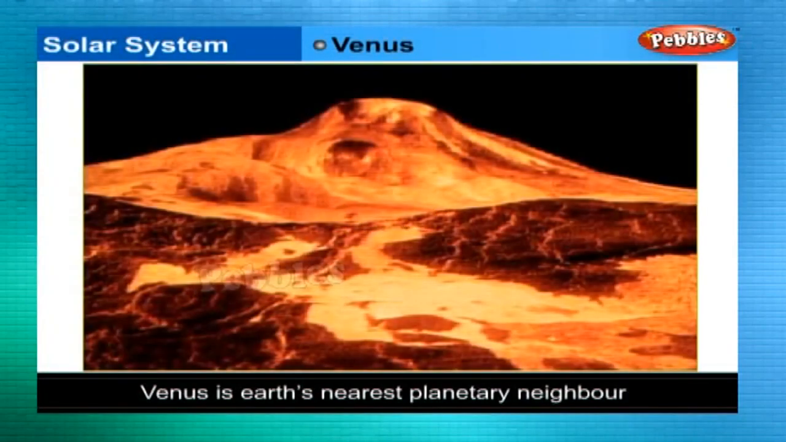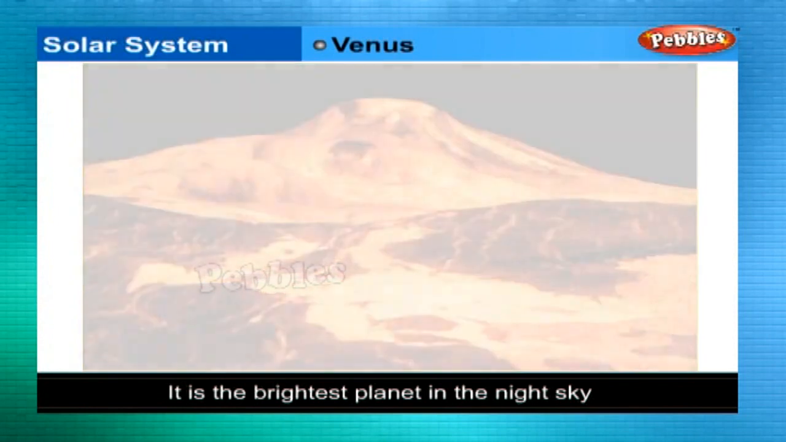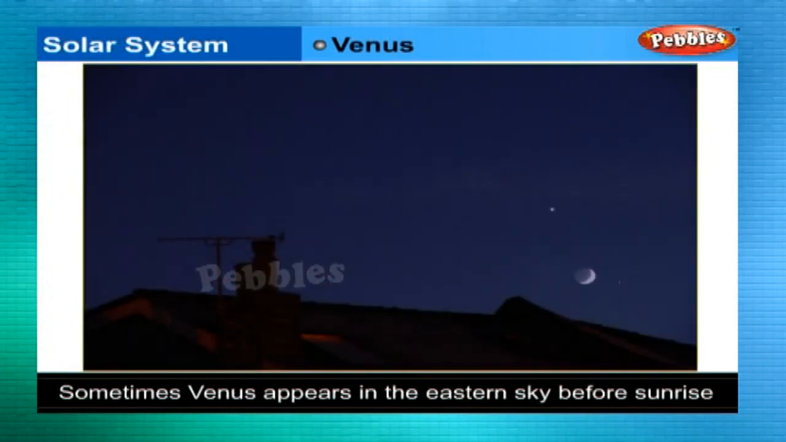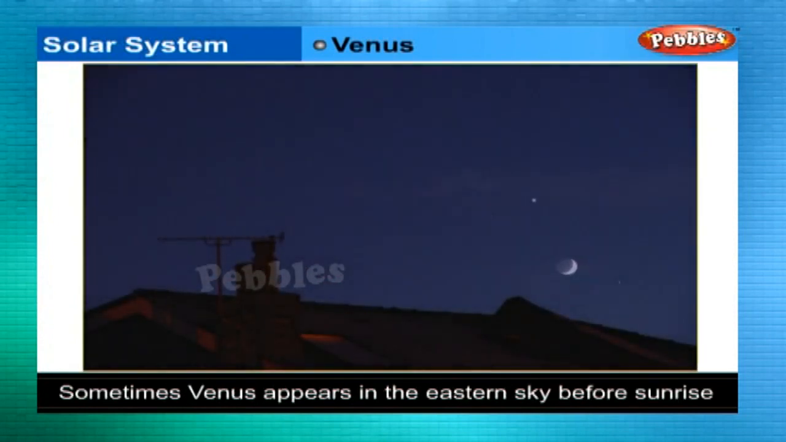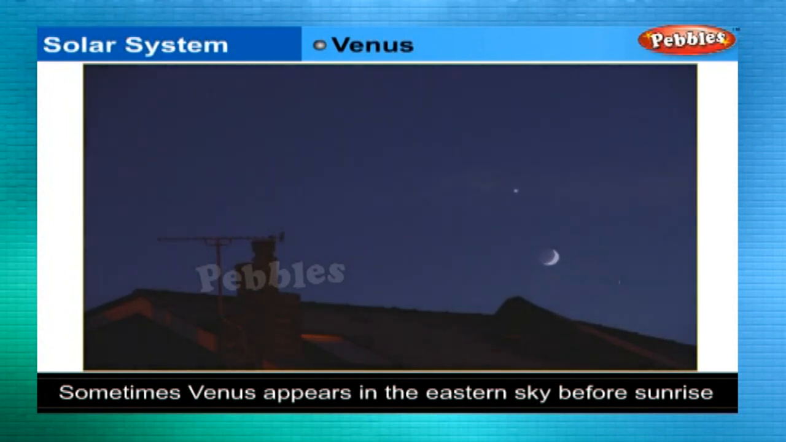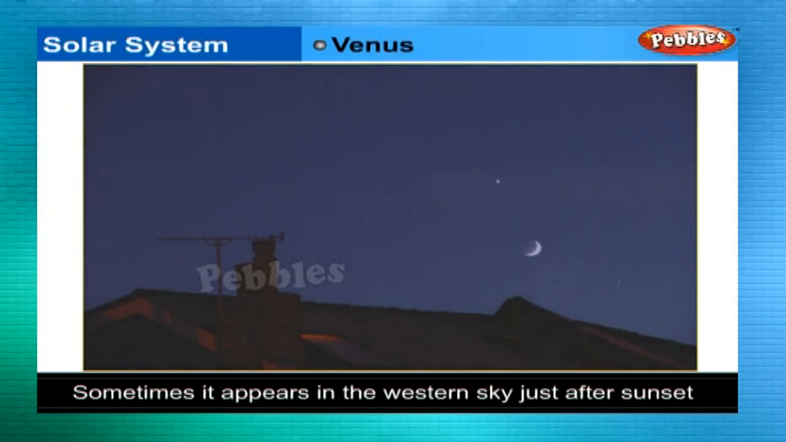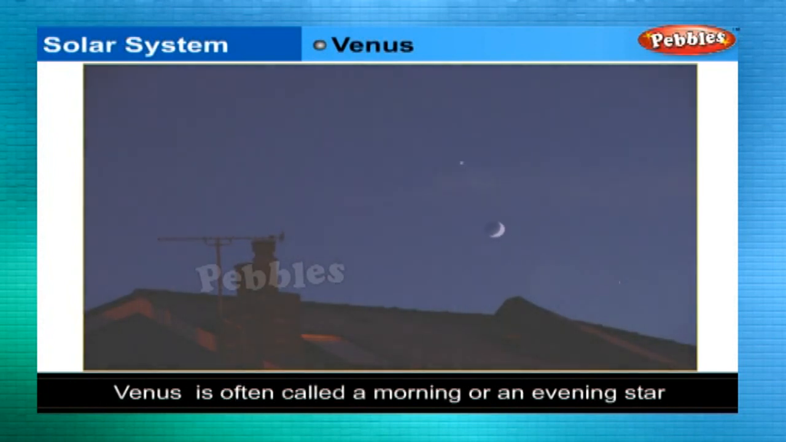Venus. Venus is Earth's nearest planetary neighbor. It is the brightest planet in the night sky. Sometimes Venus appears in the eastern sky before sunrise. Sometimes it appears in the western sky just after sunset. Therefore, it is often called a morning or an evening star, although it is not a star.